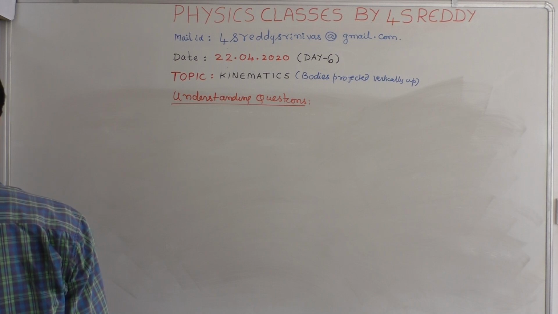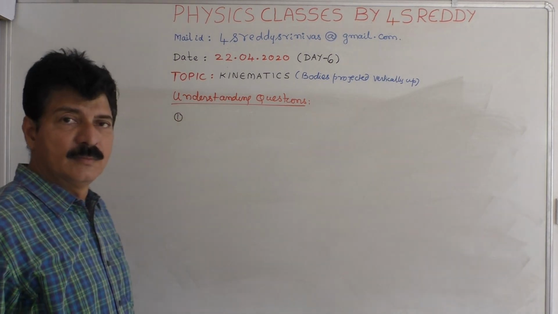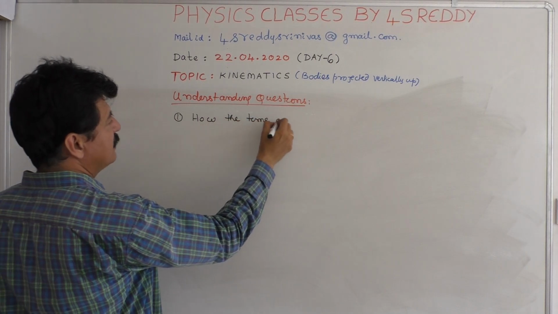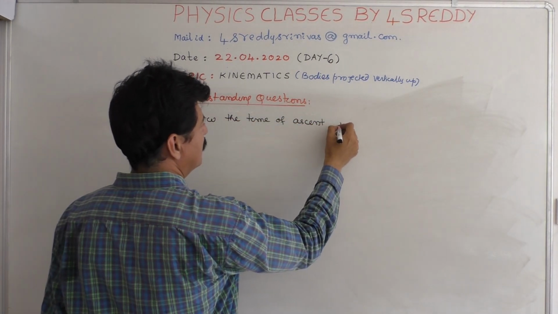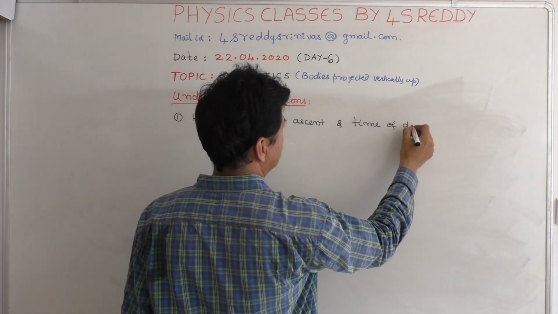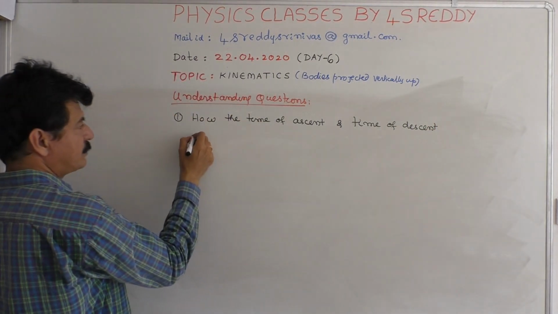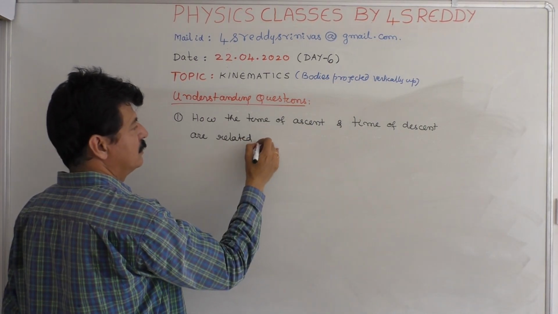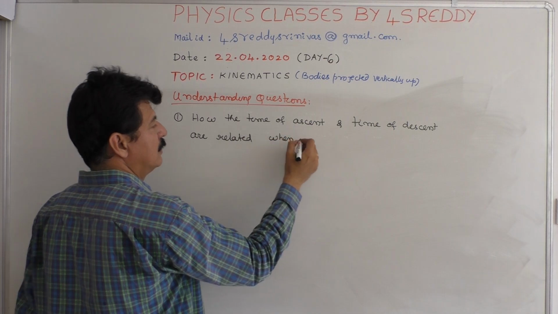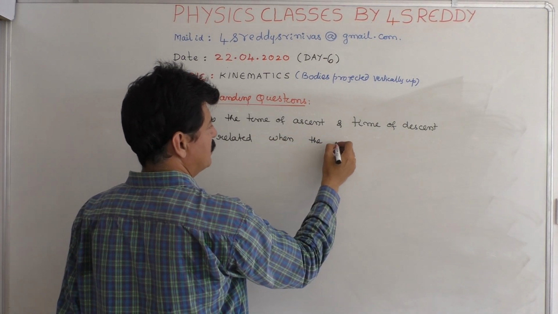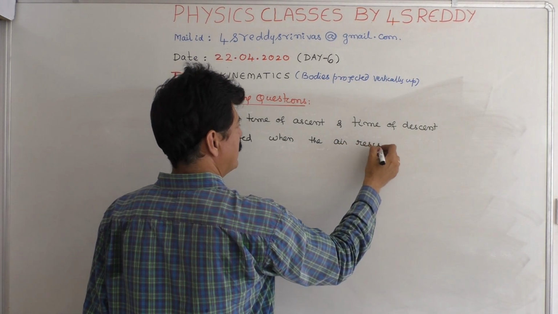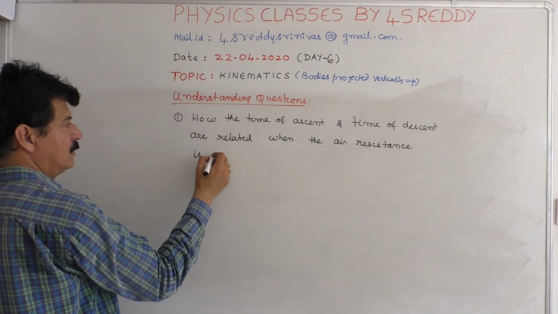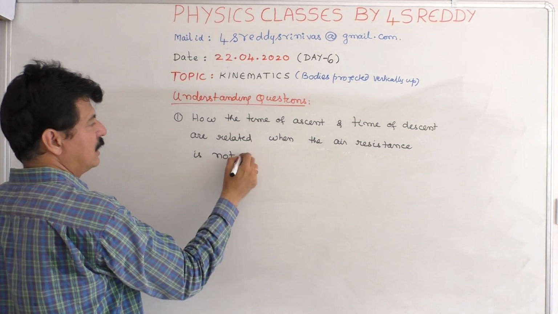Regarding these understanding questions, the first one is: how the time of ascent and time of descent are related when the air resistance is not considered.